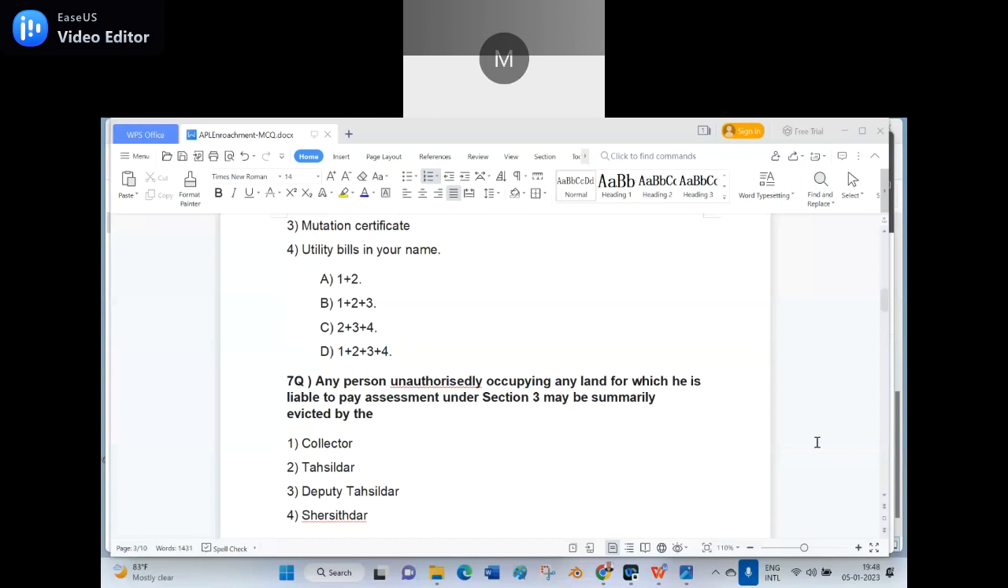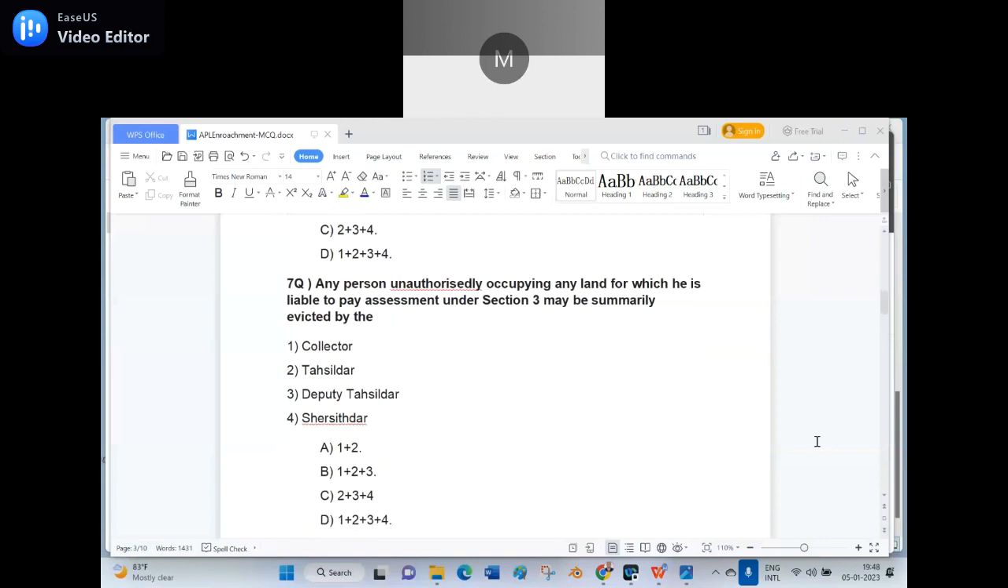Sir, any person unauthorizedly occupying any land for which he is liable to pay assessment under section 3 may be summarily evicted by the: option 1, Collector; option 2, Tahsildar; option 3, Deputy Tahsildar; option 4, Sharistedar. And here I have given the options. Option A, 1 plus 2; option B, 1 plus 2 plus 3; option C, 2 plus 3 plus 4; option D, 1 plus 2 plus 3 plus 4.